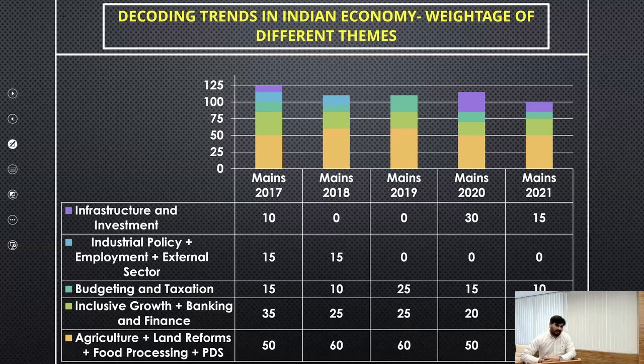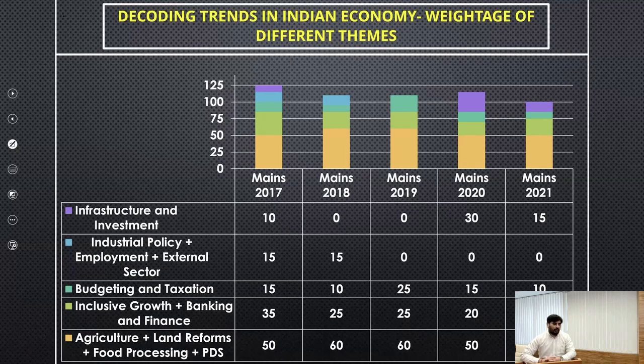Third pillar is budgeting and taxation. Next is industrial policy, employment, and external sector. And then we have infrastructure and investment. And if you see, in the previous 4 year mains examinations, the theme which has been getting the maximum weightage is the theme of agriculture, land reforms, food processing, and the public distribution system.